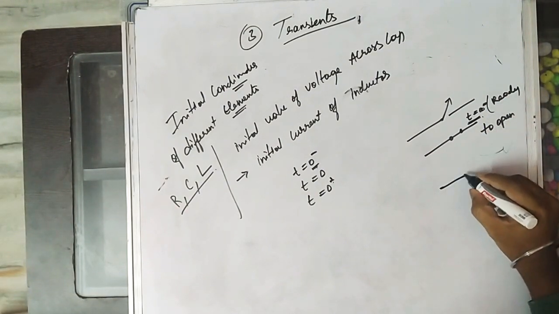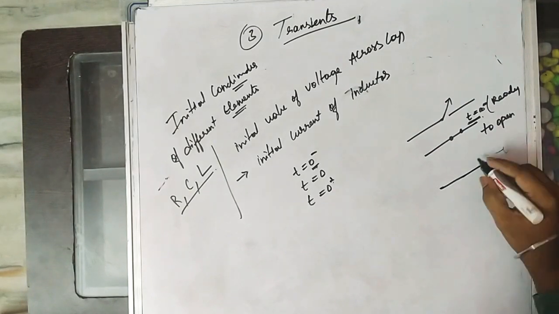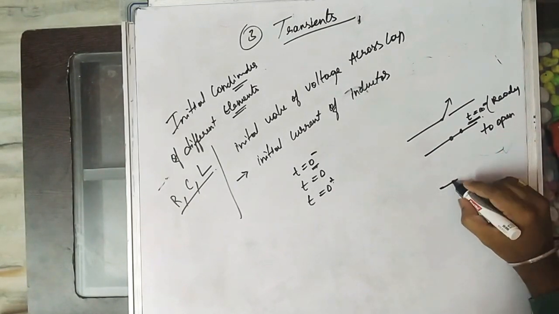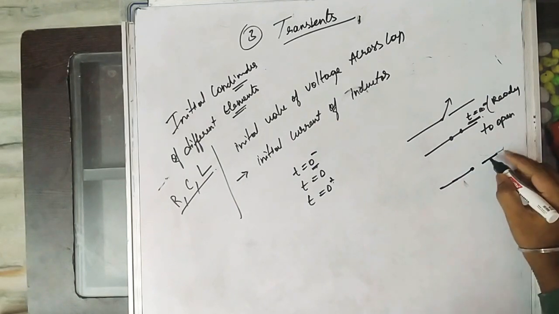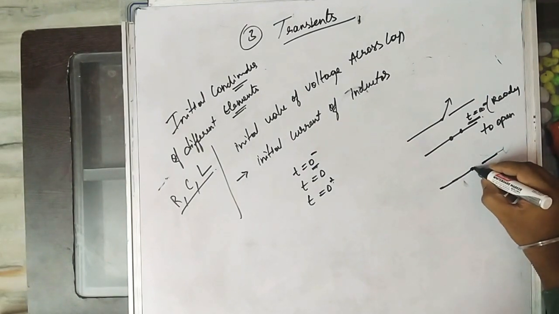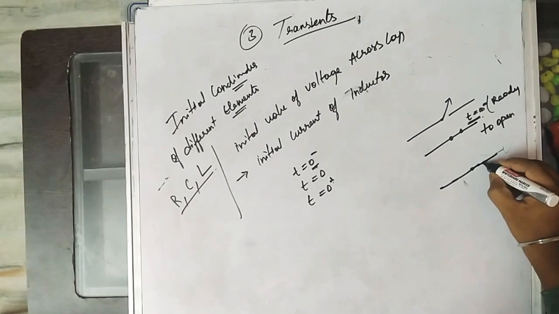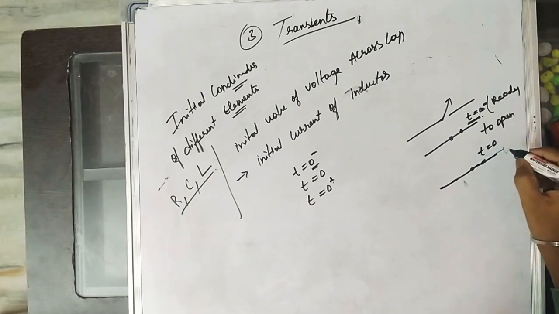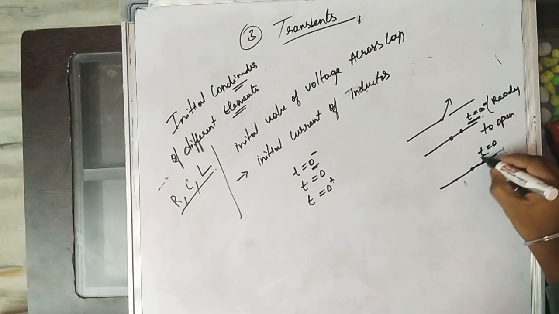At t equal to 0 means at the time of switch operation. At that instant of switch operation, the switch is not yet open, but that instant is known as t equal to 0.